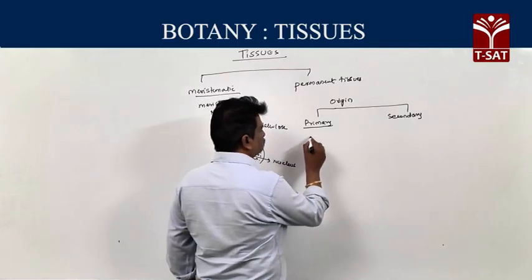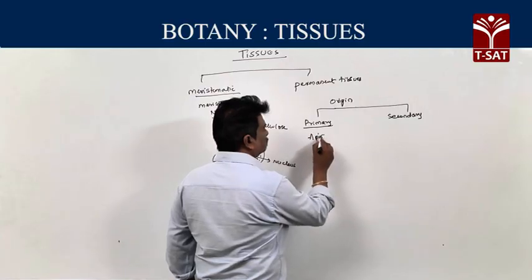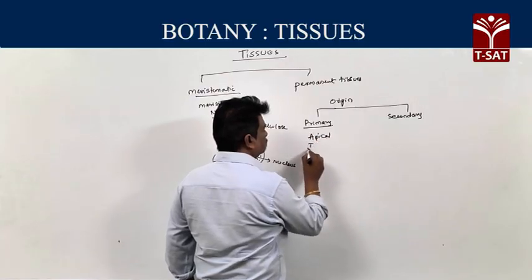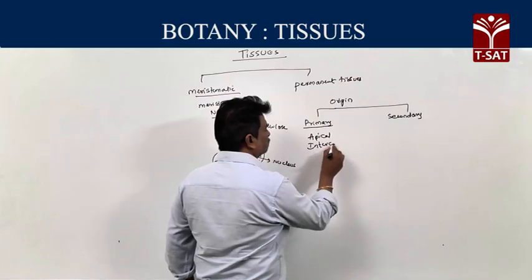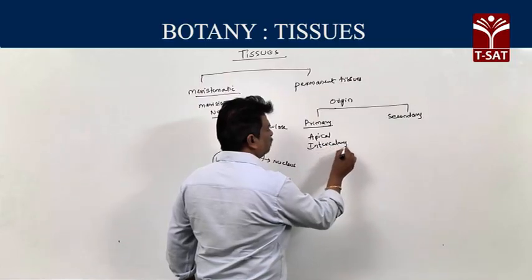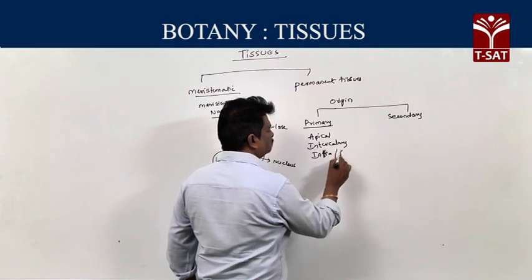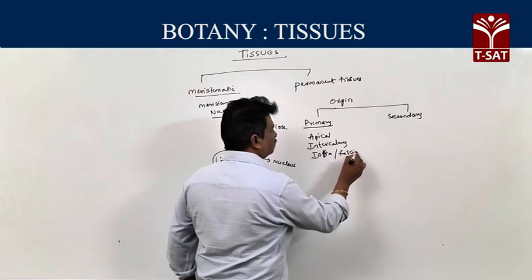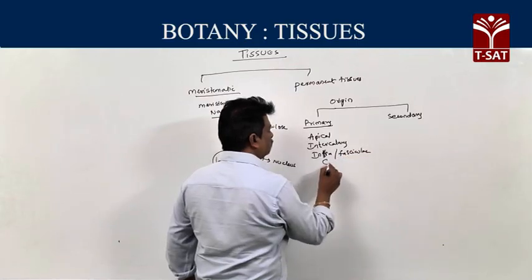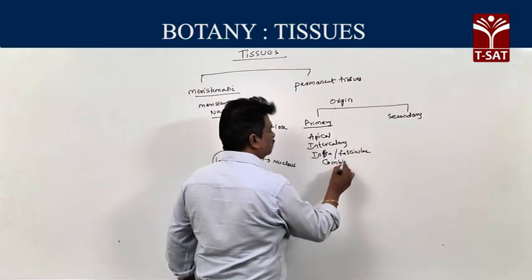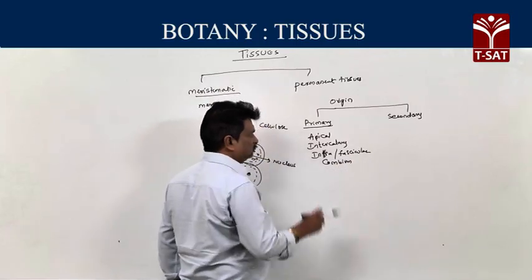Primary meristems, example, apical, intercalary and even intrafascicular or fascicular cambium. These are primary meristems.